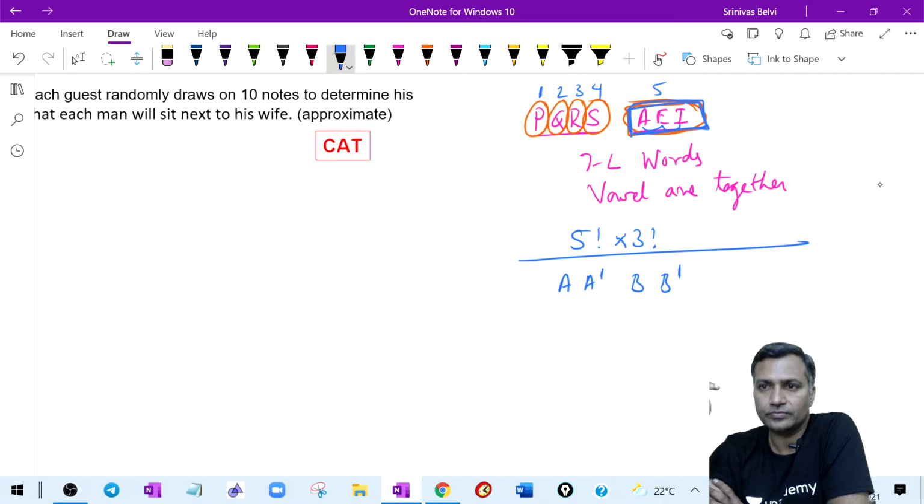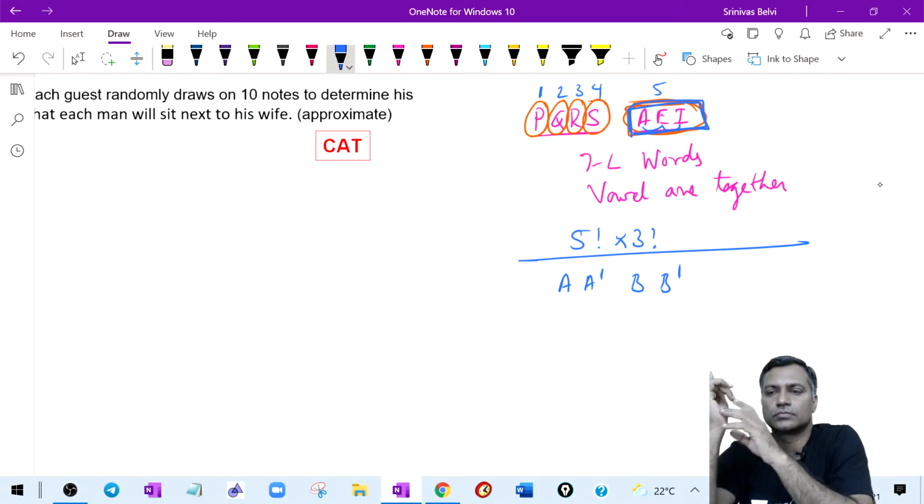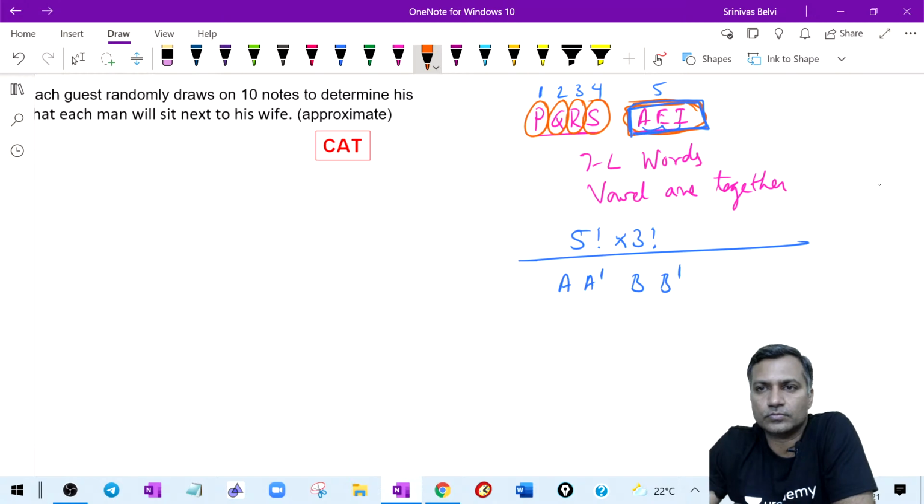Go ahead, answer. How many ways can they be seated so that the couples sit together? That's right, Srishti. That is the right way.